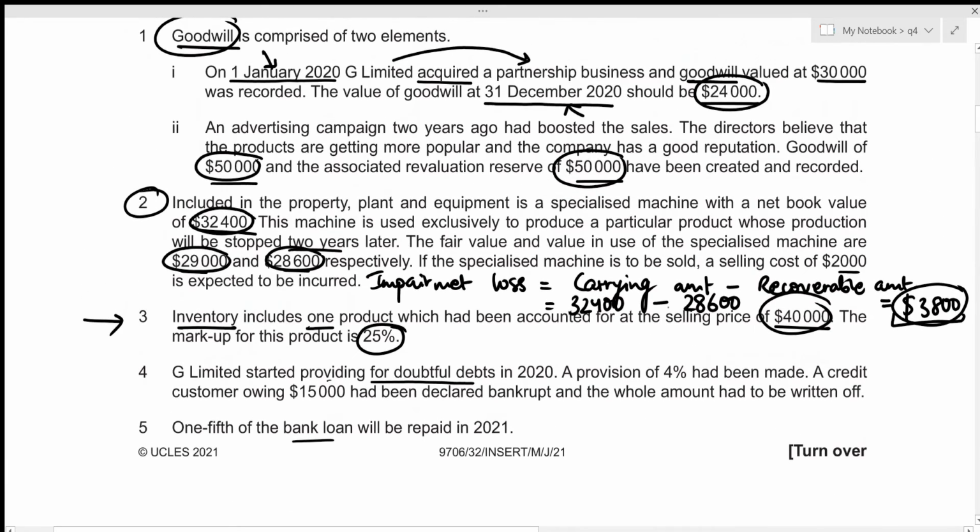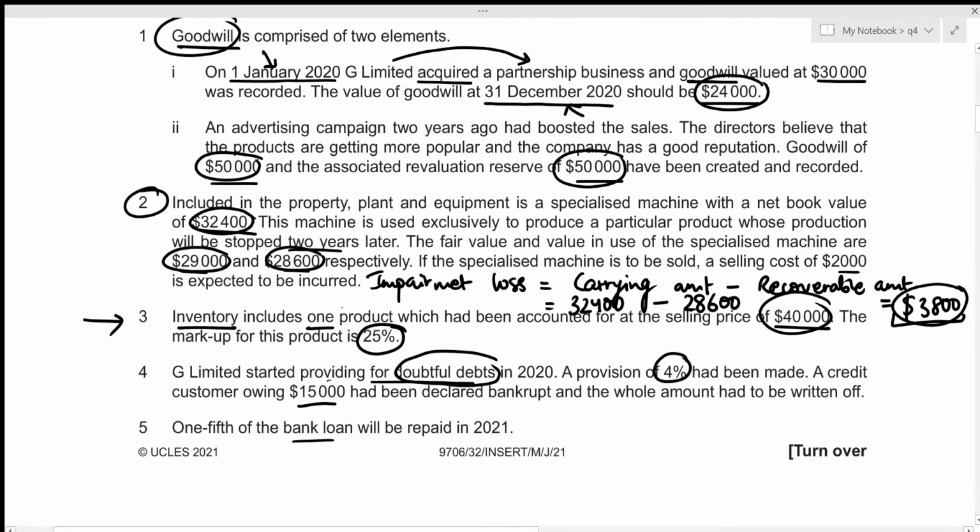Alright, now we have trade receivables. And we were given information regarding providing doubtful debts, which obviously deals with our trade receivables, right? So we are told that G Limited started providing for doubtful debts in 2020, and a provision of 4% had been made. A credit customer owing 15,000 had been declared bankrupt, and the whole amount had to be written off.